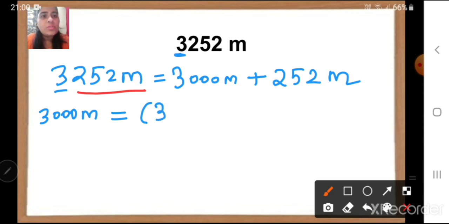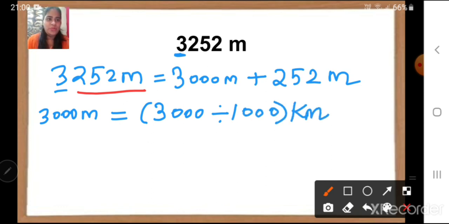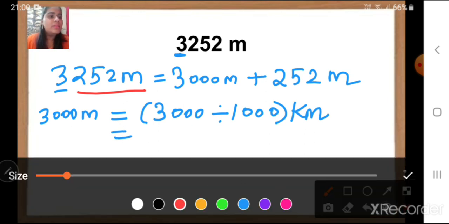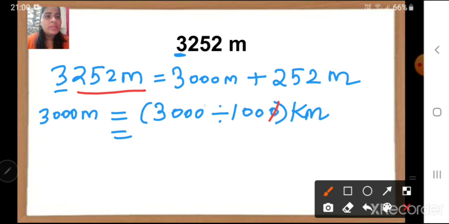So 3000 divided by 1000 kilometer. Okay, children, we can just cancel here. See, 10, 10. What answer we will get? 3000 divided by 1000 is 3 kilometers. Okay, so we have converted 3000 meters into kilometers.